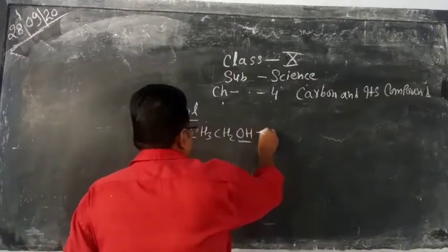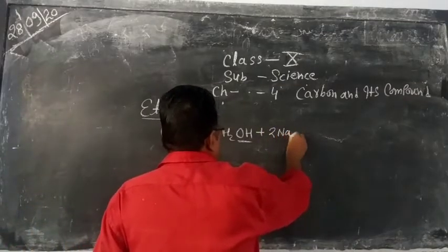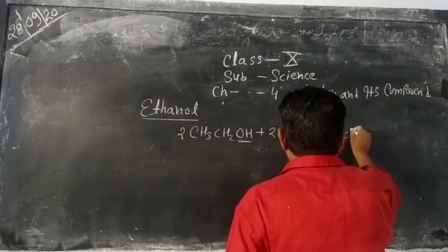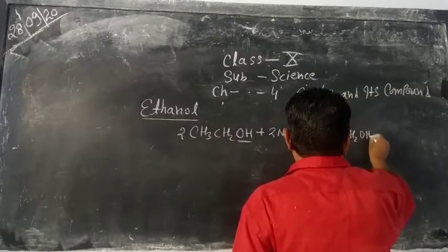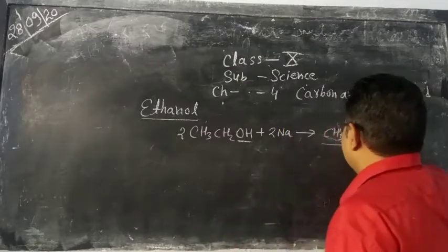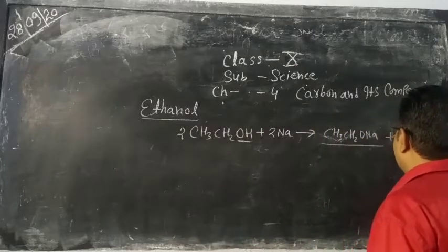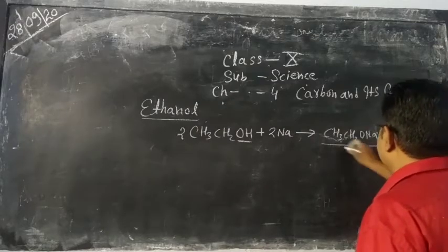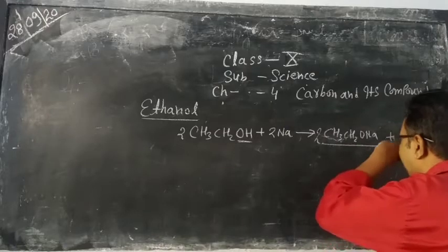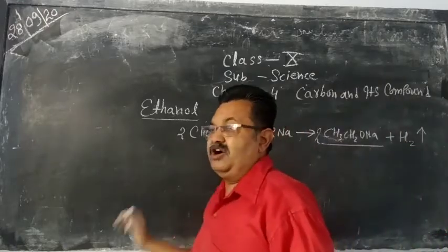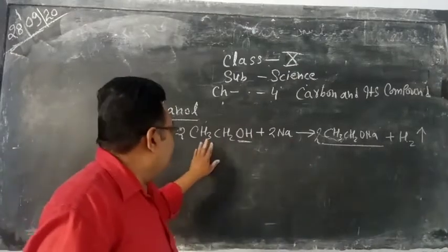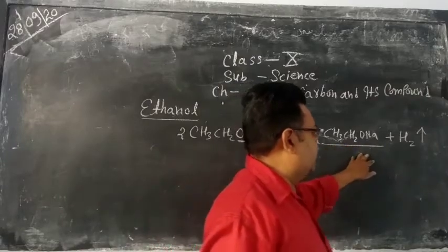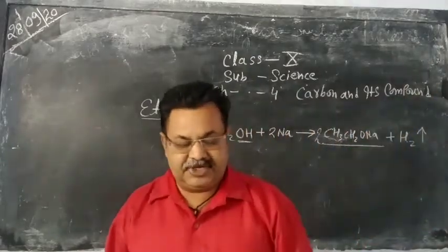Ethanol reacts with sodium to give CH3CH2ONa. This is sodium ethoxide, and hydrogen is liberated. So this is the reaction of ethanol with sodium. When ethanol reacts with sodium, sodium ethoxide is obtained and hydrogen gas is liberated.